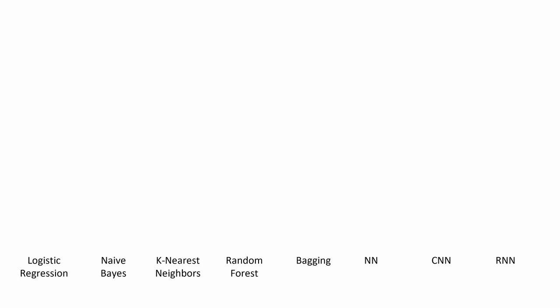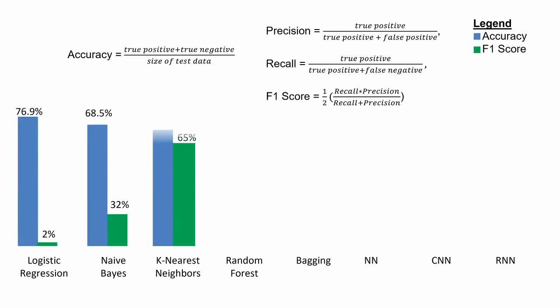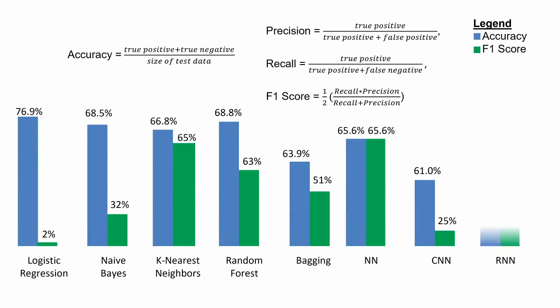After weeks of toiling, excitement, and disappointment, we finally got the results of the various models that we have used to identify clickbait articles. We used both classification accuracy and F1 score to evaluate our model. Classification accuracy, which are the blue bars, is the number of correct predictions made divided by the total number of predictions made. The F1 score, which are the green bars, is another measure of a test's accuracy. It is calculated using the precision and recall.